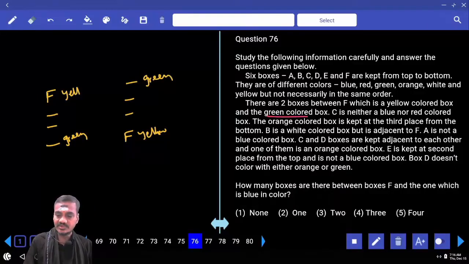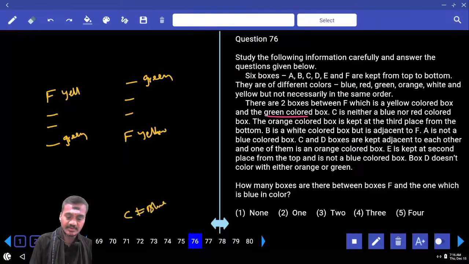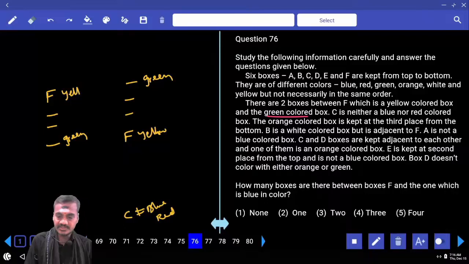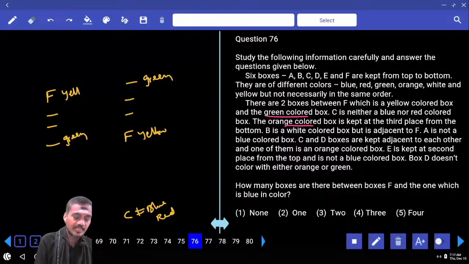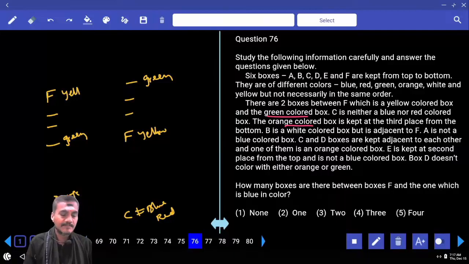C is neither blue nor red color. And next one, the orange colored box is kept at the 3rd place from the bottom. Orange is 3rd from the bottom. Now orange is here, which is 3rd from the bottom. That means there are 2 below this orange.